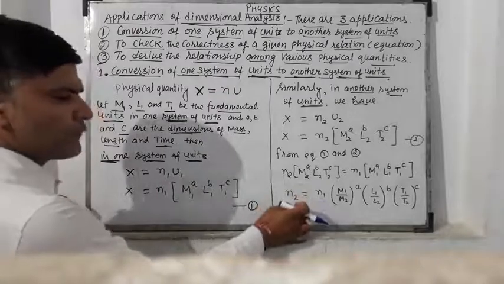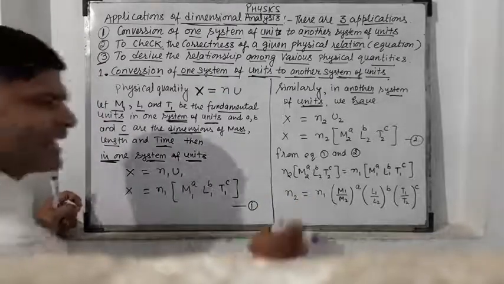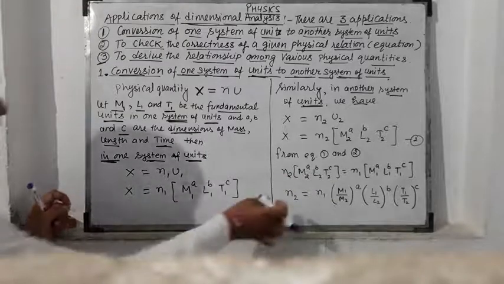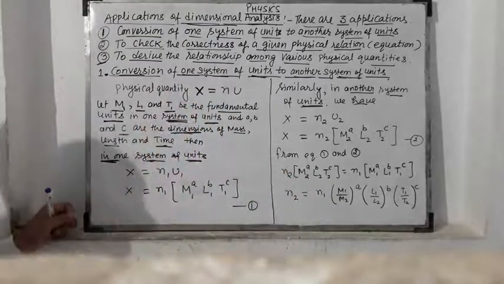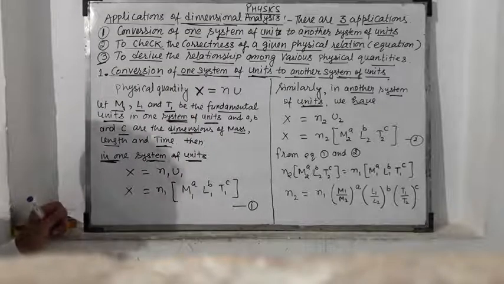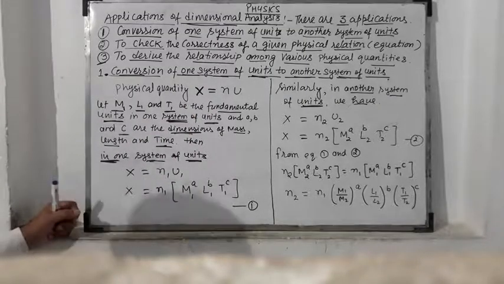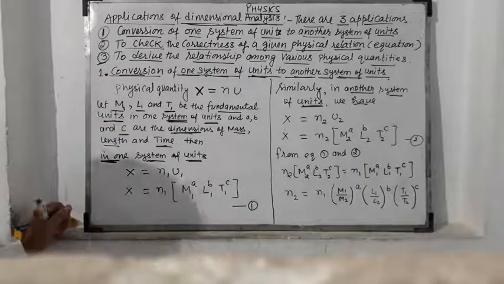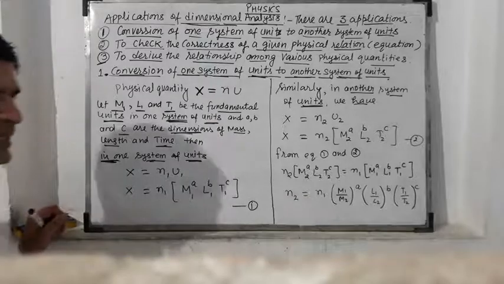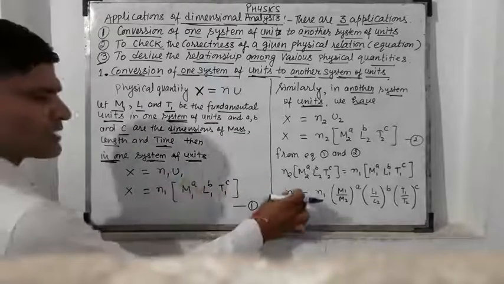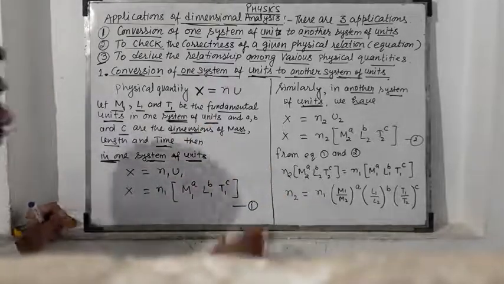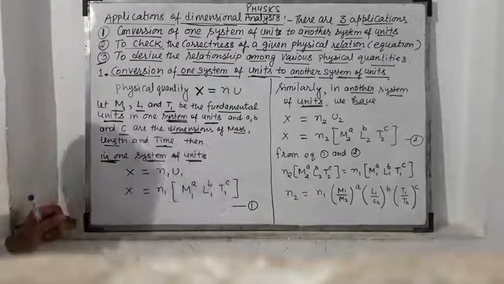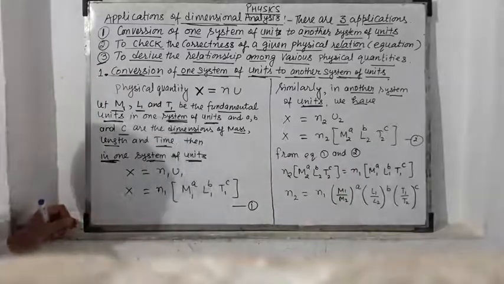Now, if we want to determine n2, the numerical value in the second system of unit, we have n1, the value in one system of unit, and we want to determine it in another system of unit. So n2 we have on this side and all goes to the other side.